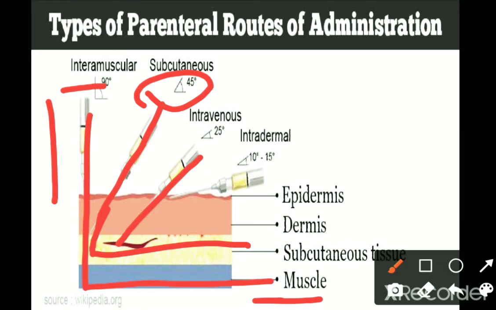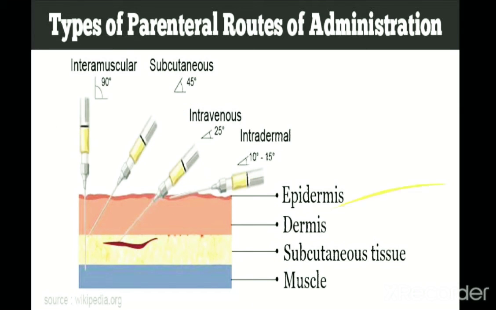After that, intradermal. After the subcutaneous, the dermis layer is there, and the upper part is the epidermis. So if you want to give to the epidermis layer, at that time you have to give only a 10 to 15 degree angle, which reaches the epidermal layer of the skin. This is about all types of parenteral routes of administration. And next,